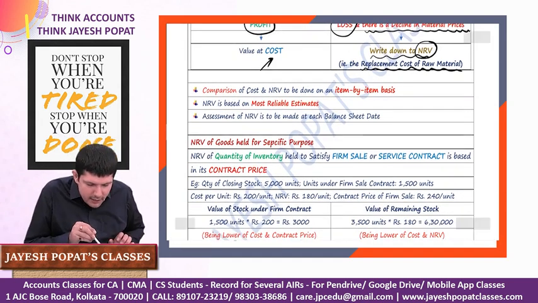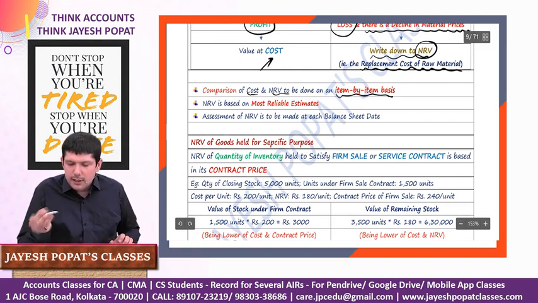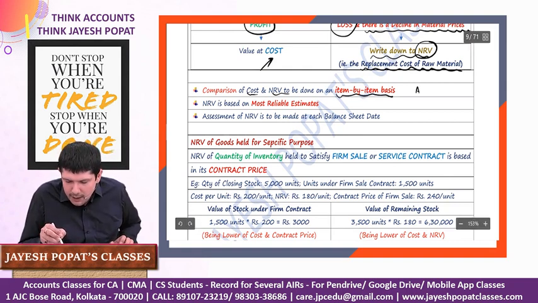Comparison of cost and NRV should be done on an item by item basis. For example, we have item A, item B, and item C. The cost of item A is 100, item B is 150, and item C is, let's say, 200. This total works out to 450.